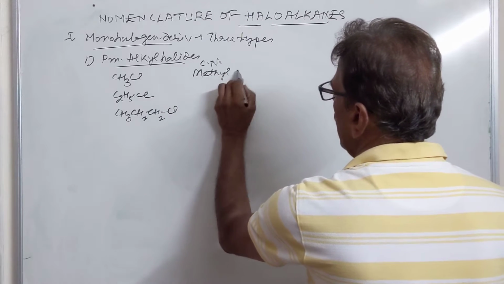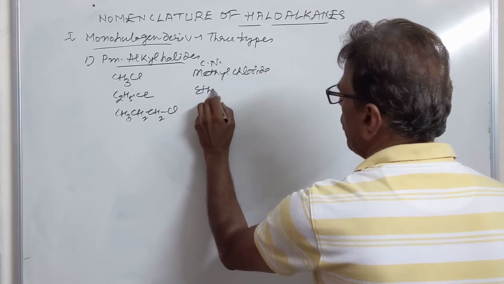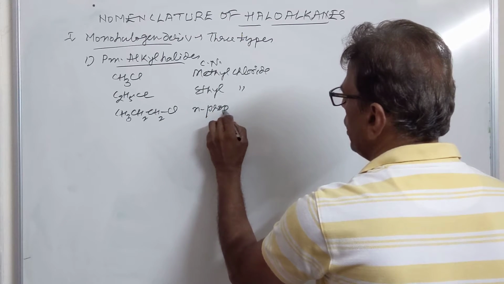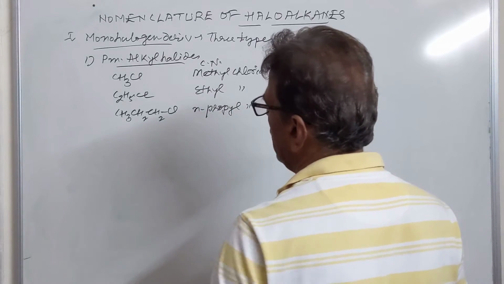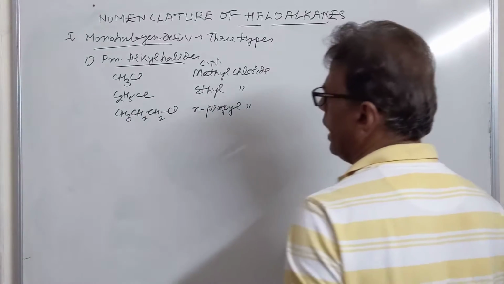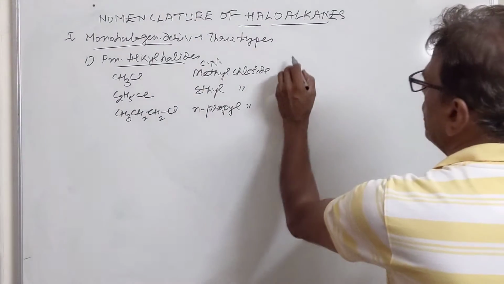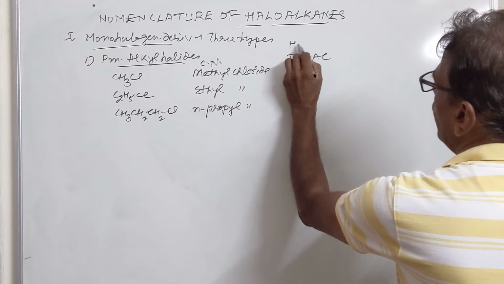So they are methyl chloride, the first member. Then we have ethyl chloride. Then we have n-propyl chloride. We are using n here because chlorine is attached to the first carbon. If it had been on the second carbon, then we would have used isopropyl chloride as the common name. Then the IUPAC names of these compounds are named as haloalkanes.